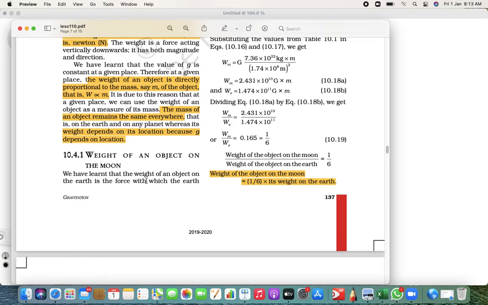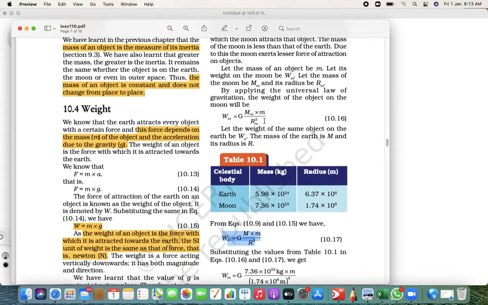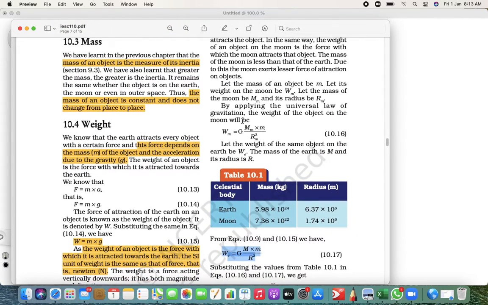We are going to find out the weight of an object on the moon. For that we need this table. To find the weight of an object on moon, we need G, capital G. Capital G always remains the same, 6.67 into 10 raised to minus 11.